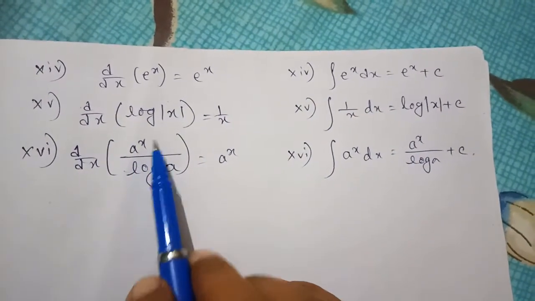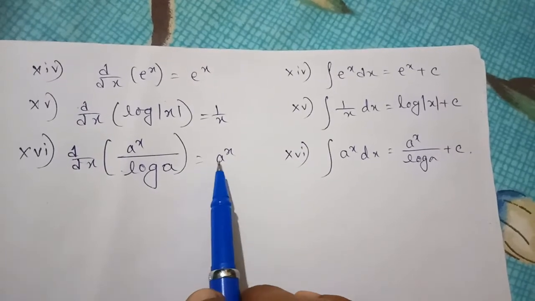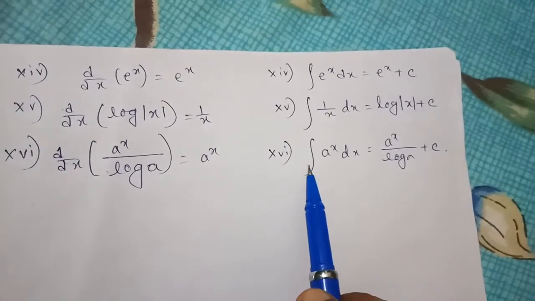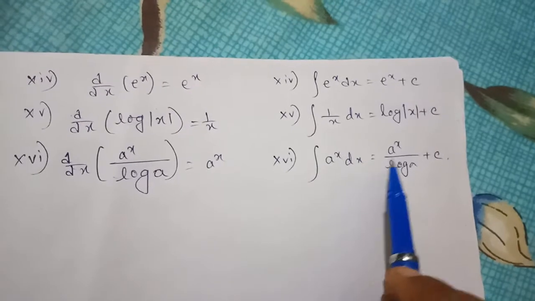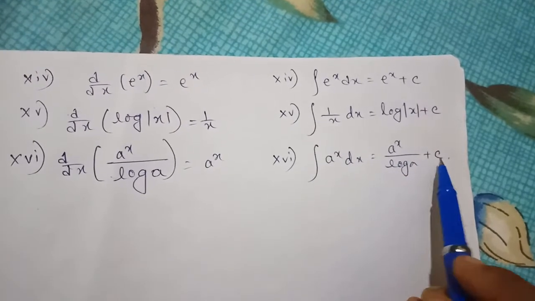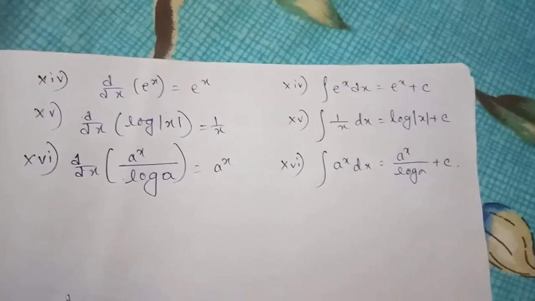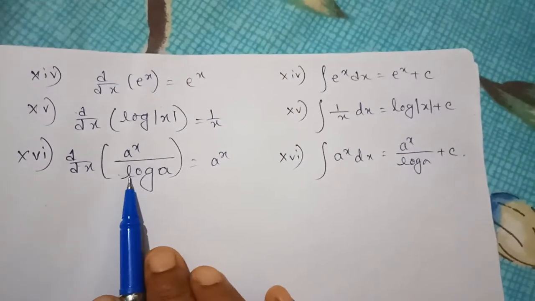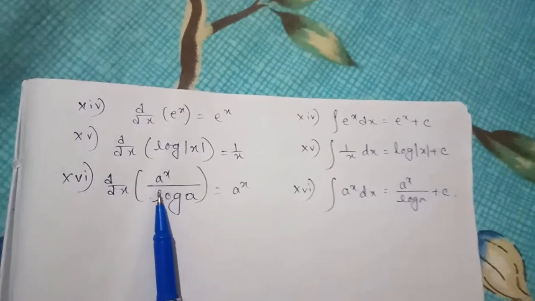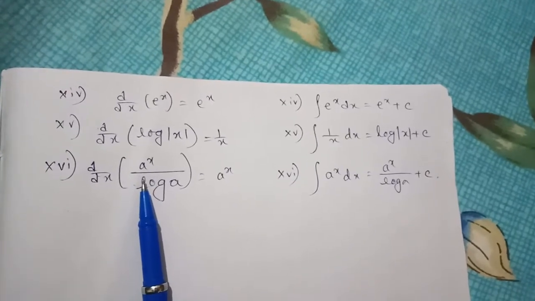The d/dx of a to the power x divided by log a equals a to the power x. So the integration of a to the power x dx equals a to the power x divided by log a plus c. So these are all 16 very well known derivatives and their antiderivatives. You can say they are integrals.